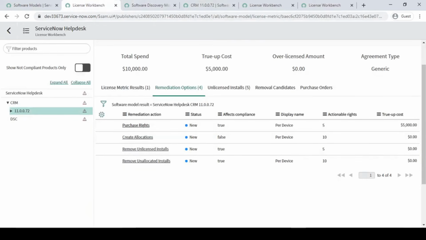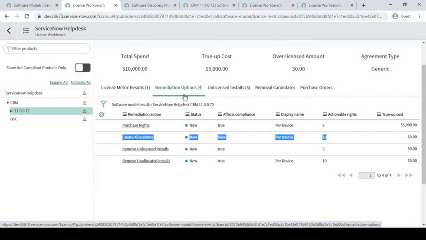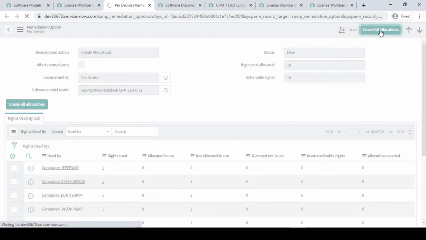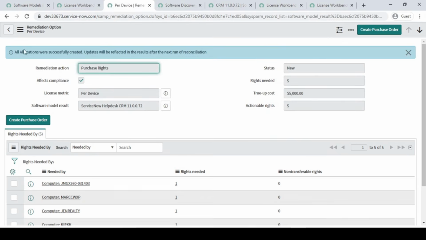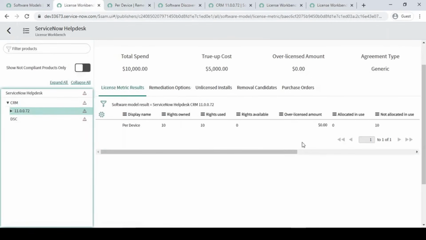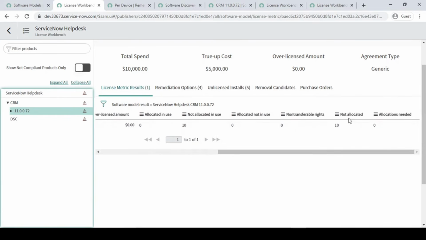Second option is the remediation process. For these 10 licenses which we have purchased and installed, we have not allocated them. So what we have to do is allocate them. I'm just clicking over here and creating allocation, create all allocation, right? Once we create all allocation, as you can see here, the message says we have successfully created it. So now if we refresh this, it will showcase 10 not allocated.